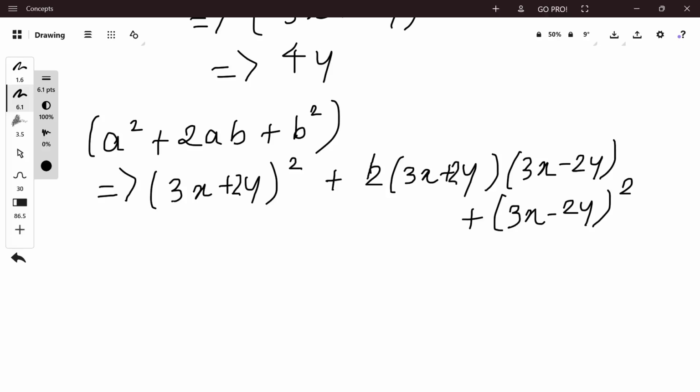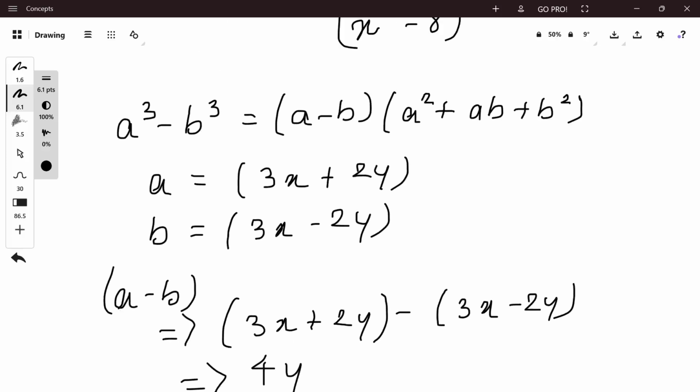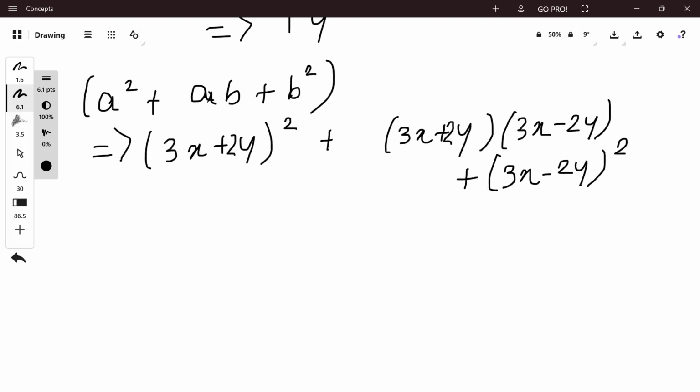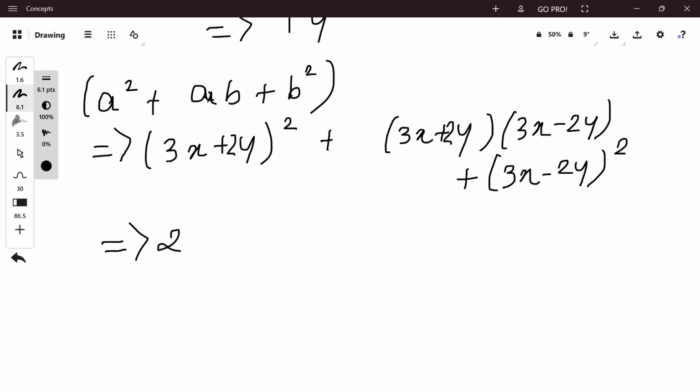Sorry guys, there's no 2 in here because we are solving for a cube minus b cube, so it is a square plus ab plus b square. I'm so sorry. That is equal to 27x square plus 4y square.